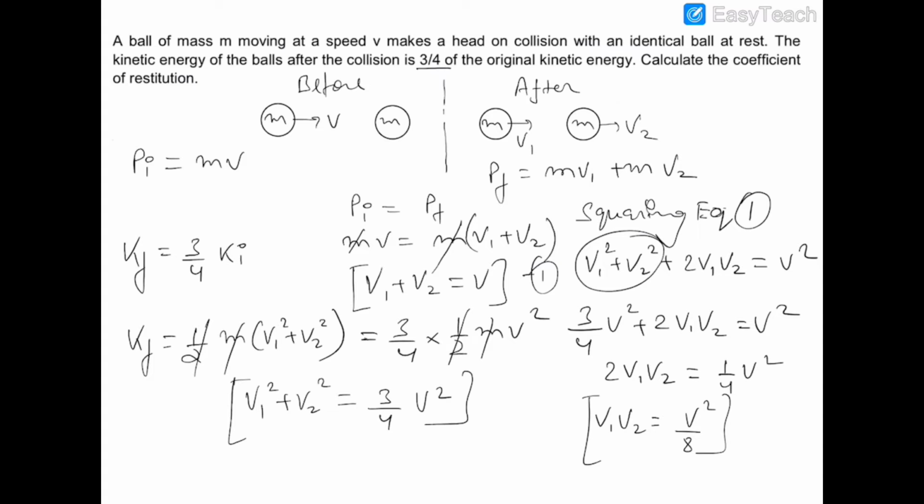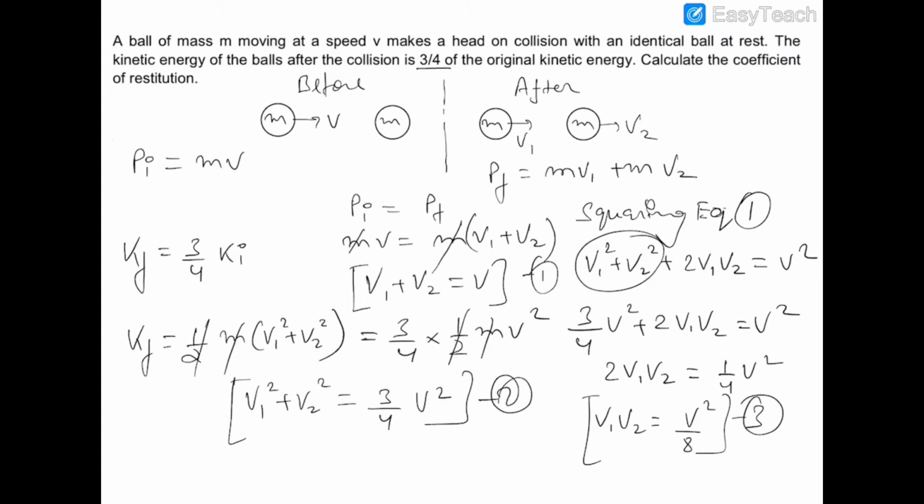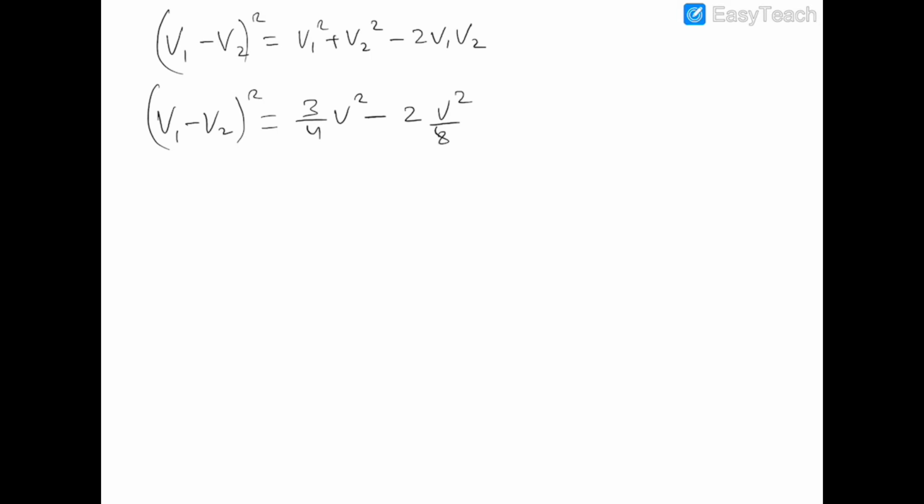This is the equation. This is 2 and this is 3. Now if we write (v1 minus v2) whole square, then it would be v1 square plus v2 square minus 2 v1 v2. And if we substitute all the values, (v1 plus v2) whole square is 3 by 4 v square, and this is minus 2 into v square by 8, because v1 v2 is equal to v square by 8. So (v1 minus v2) whole square is equal to 3 by 4